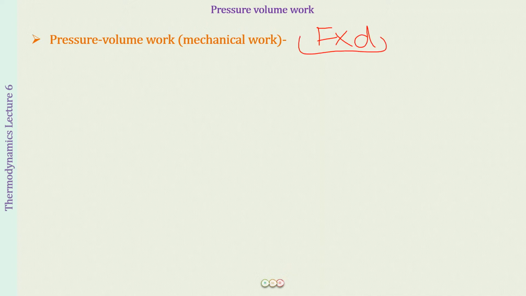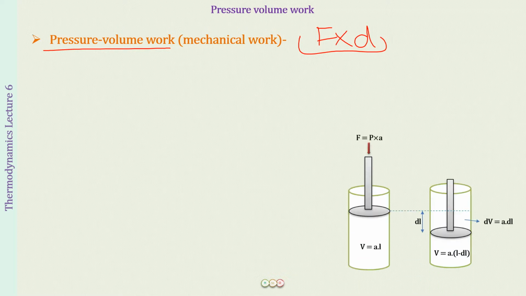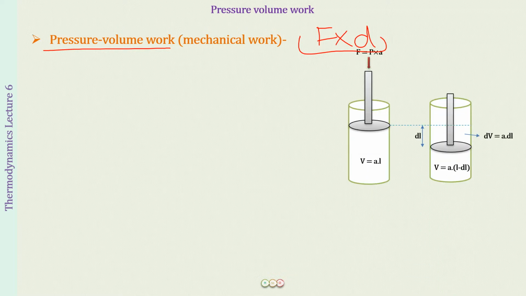So does this pressure volume work also cause some mechanical work? Let us understand this. First of all, whenever we talk about pressure volume work in thermodynamics lectures, what we will be referring to is always a gaseous system. That is a part of your curriculum, so you are just going to deal with the gaseous system. Generally, therefore, the example that we are taking is a vessel which is fitted with a frictionless piston, and in this vessel we have taken a gas.